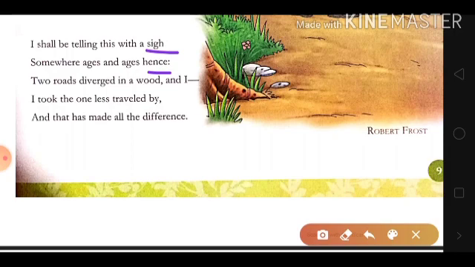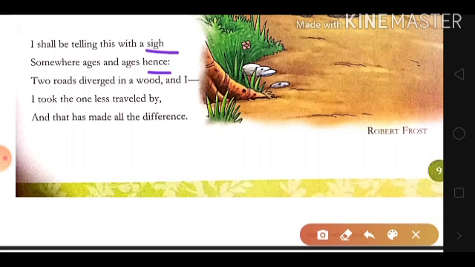What does the poet mean? "I shall be telling this with a sigh, somewhere ages and ages hence." He says that in the future, he will take a deep breath and say that once upon a time, he had reached such a point in life that there were two options for him. "Two roads diverged in a wood, and I took the one less travelled by." He took that road which had been travelled upon by a lesser number of people. The last line says, "and that has made all the difference."